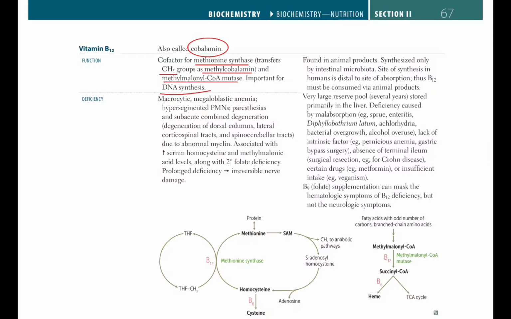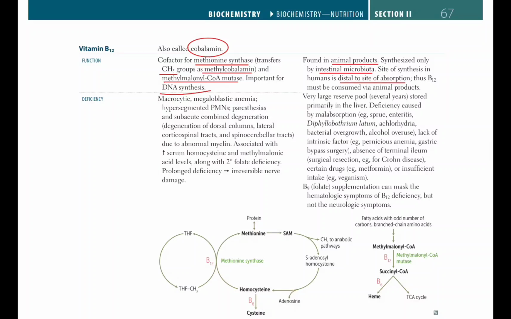Vitamin B12, or cobalamin, is found in animal products. Vitamin B9 is found in leafy green vegetables, but vitamin B12 is found in animal products and is synthesized only by microorganisms present in the intestines. The site of synthesis in humans is distal to the site of absorption.